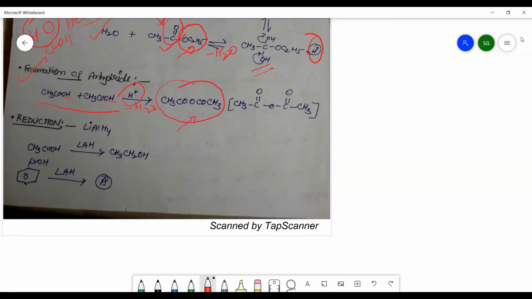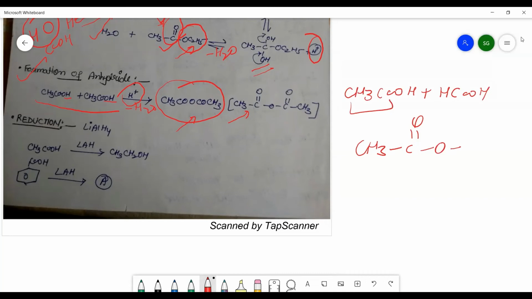So we can say that anhydride is the combination of two carboxylic acids which may be same or which may be different. Like suppose you are having CH3COOH, or there may be formic acid. Then there is a formation of CH3C double bond O, and then CH3COO, and here you get C double bond O and H. So this becomes the anhydride of formic acid and acetic acid, ethanoic methanoic anhydride.